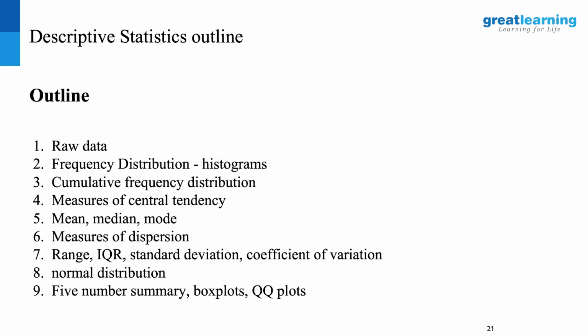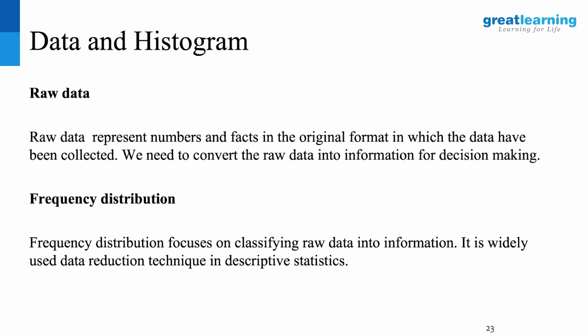So we'll quickly run into the measures of central tendency because we have seen the plots, histograms, and everything. Let's look at that quickly. So raw data. Let's say, for example, I capture the marks of 100 students in a classroom for a particular subject, mathematics. If I have all 100 marks of 100 students, 100 numbers, what is that called? It's raw data.